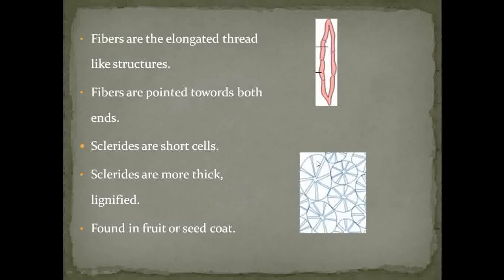These are the sclereids. These are thick, they show presence of lignin, and basically they are found in the fruit or seed coats. So these are the two types of sclerenchyma tissues, sclerenchyma fibers and sclereids.